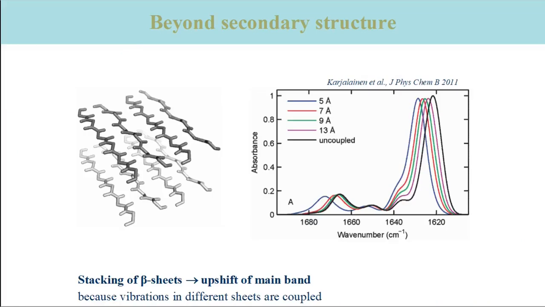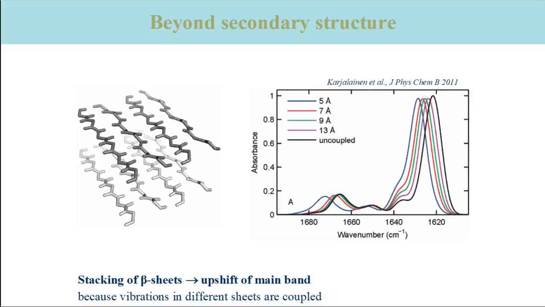When beta sheets assemble in beta sheet layers, there is also a shift of the amide 1 absorption to higher wave numbers. The figure shows the effect when two beta sheets are brought together and form a beta sheet layer. The uncoupled case is shown in black, and the closer the two sheets are, the higher is the wave number.